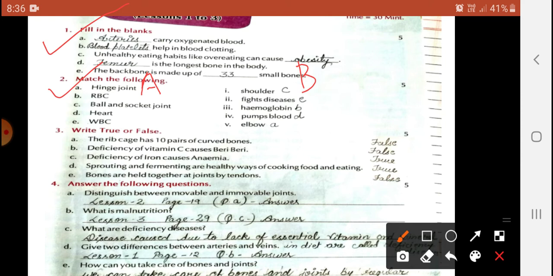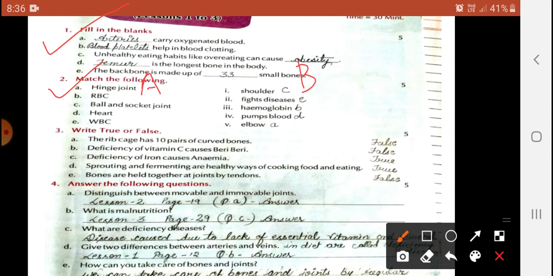Okay, you will see E, WBC. The answer from the B column you will match is fight diseases. What is the work of WBC? It fights diseases.